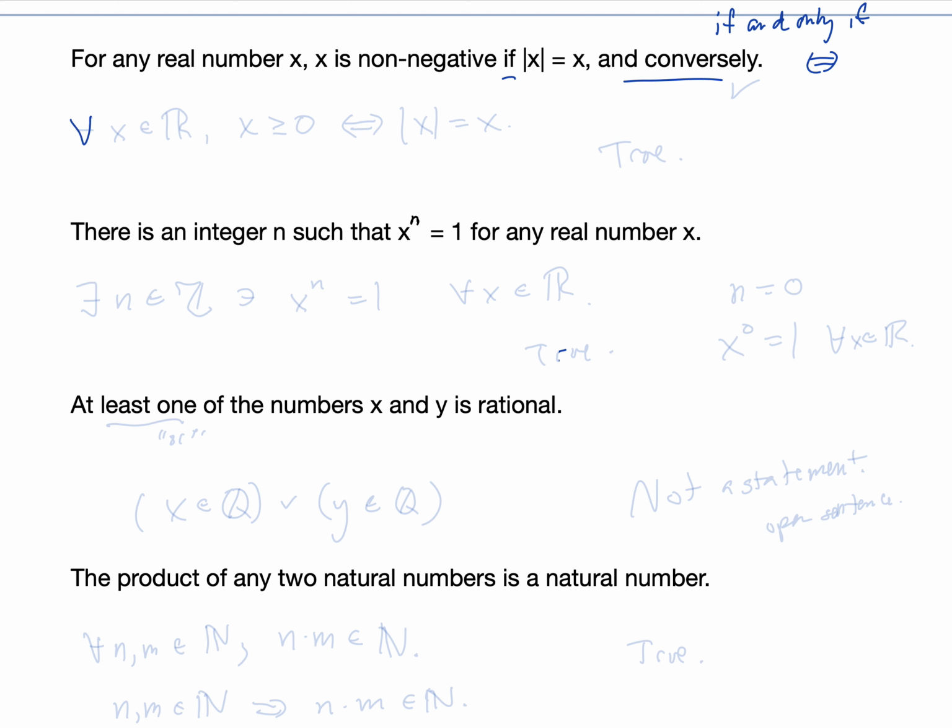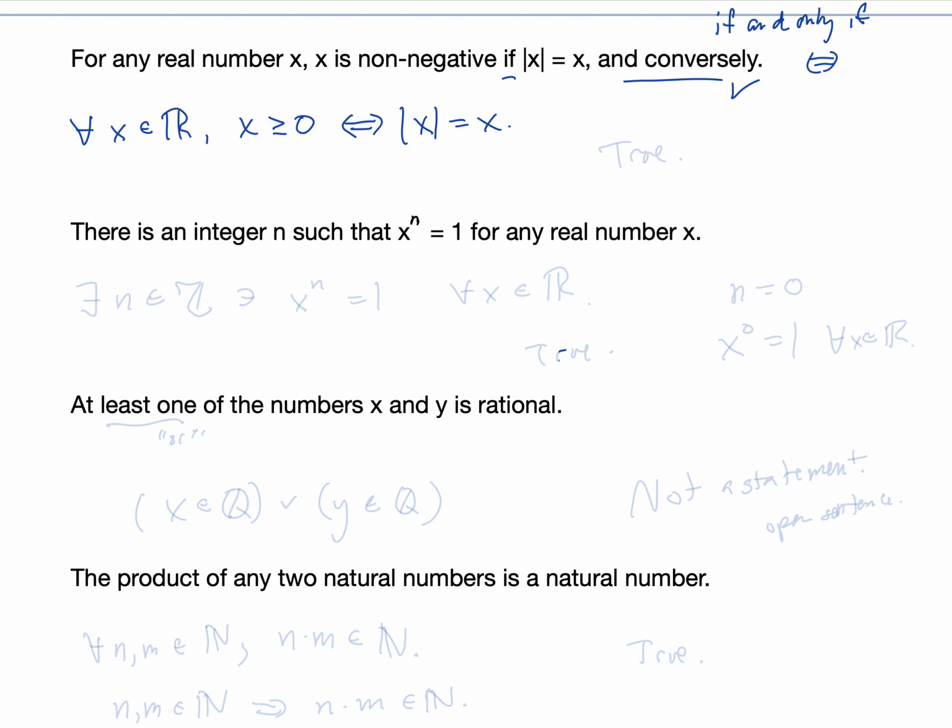So for any x in the real numbers, x is non-negative, x is greater than or equal to 0, and non-negative could include 0 as well, if and only if the absolute value of x is equal to x. And then that and conversely is taken care of already by the if and only if.